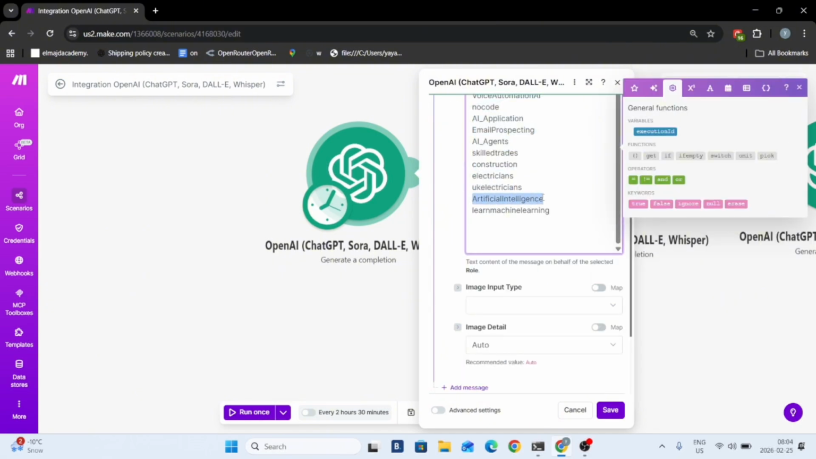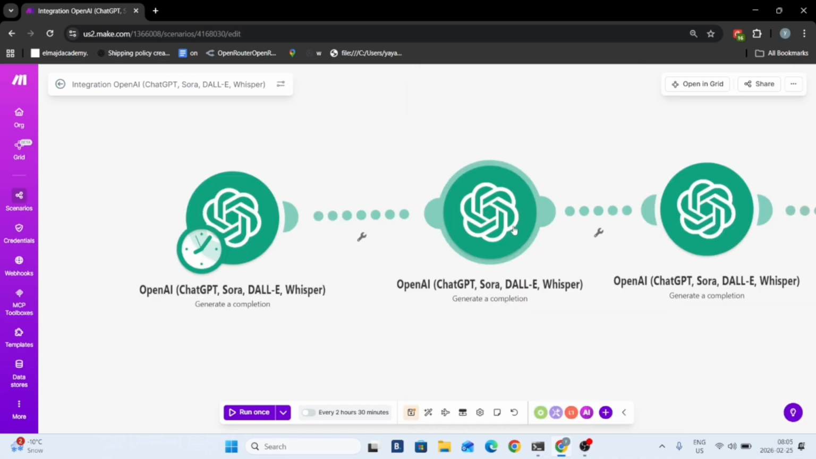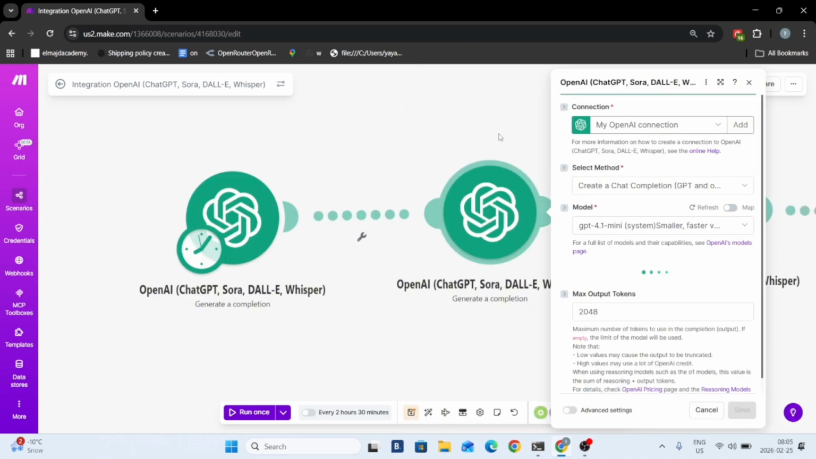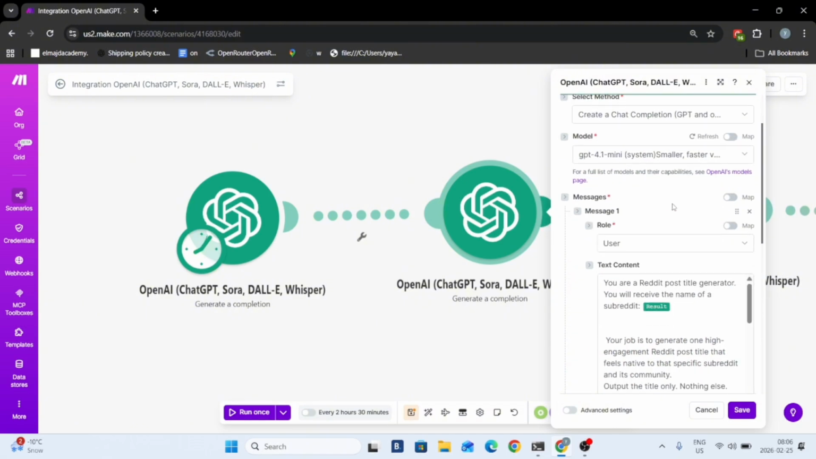Make sure to type the name exactly how it is with the capitals and everything, but don't add the r/name. Just put the name itself. Don't pick anything under 4.0 though, because I don't know why, but it literally just starts picking the exact same subreddit every single time. For the second module, you have the actual post title generator. So you're going to pick a model that's slightly smarter, but it's not too smart. So I picked 4.1 mini.